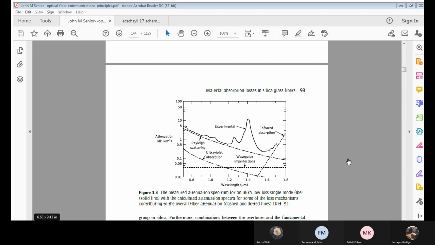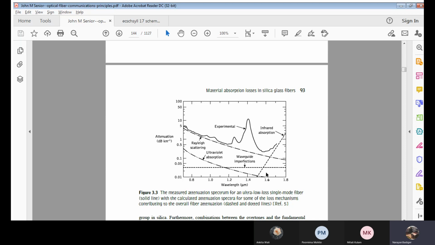Purnima, Vitali, Ankita. So at 1.6, again it started to increase.